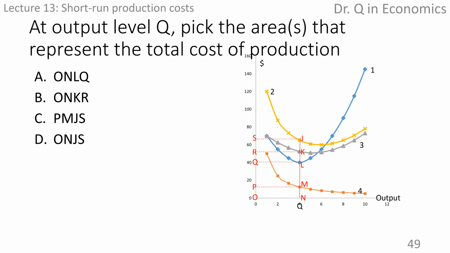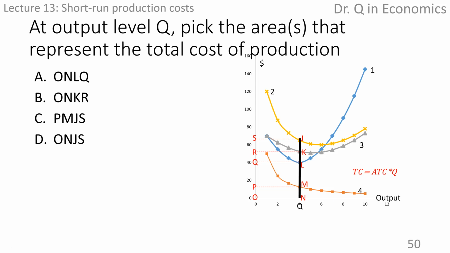Alright, the question asks us to find the area representing total cost, while all curves are averages or marginal. So we need to use the formula of the product of average total cost and output quantity to calculate total cost.